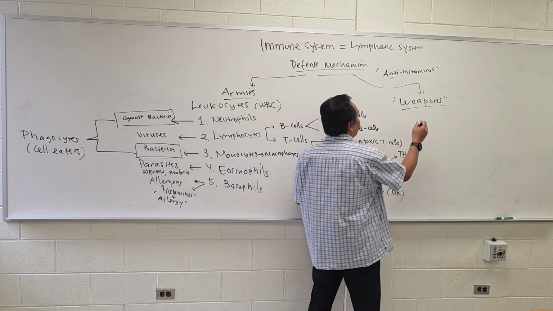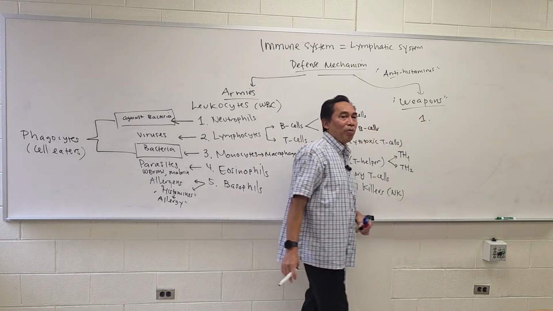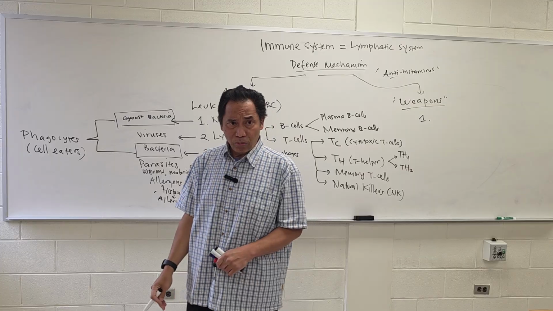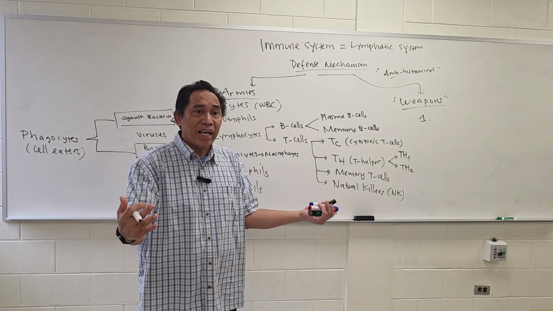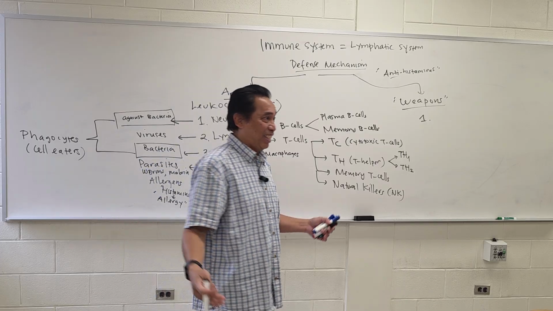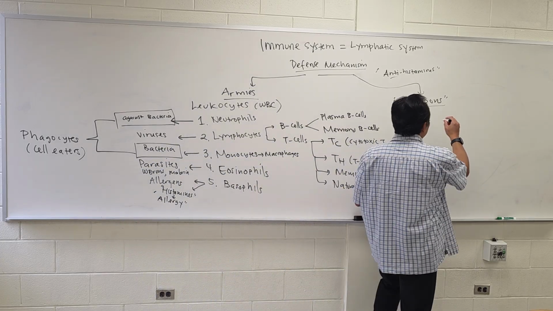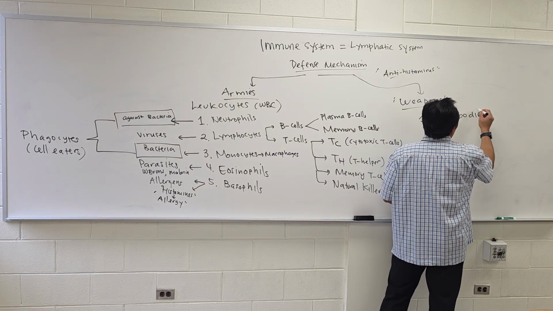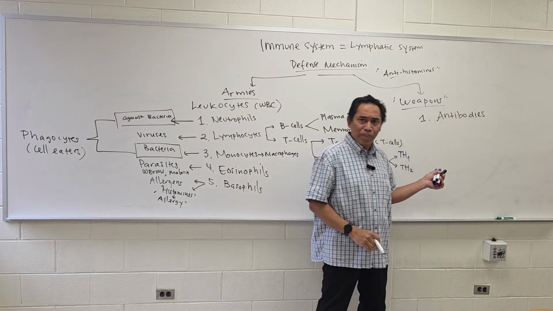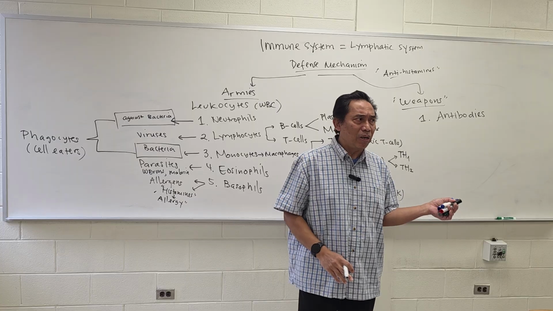The first weapon, the primary weapon that we will produce, is what we call antibodies. That's the main weapon that will be produced. It is actually produced, it's not available all the time.